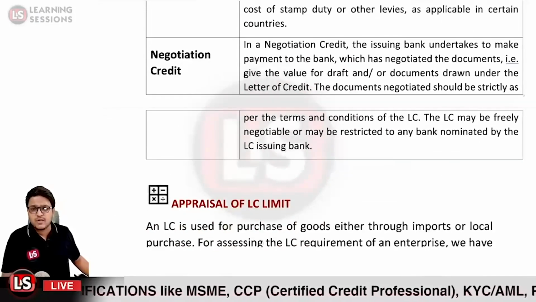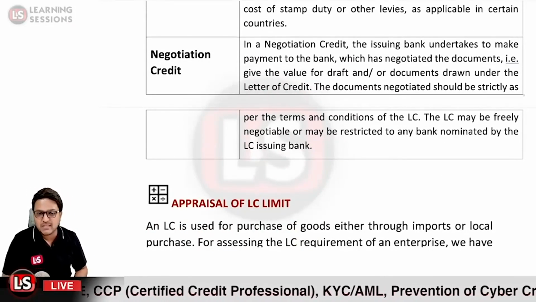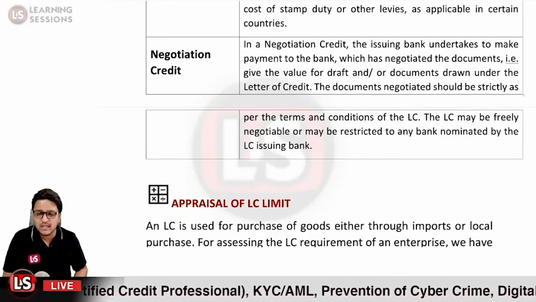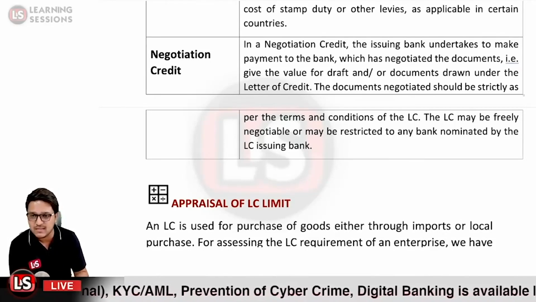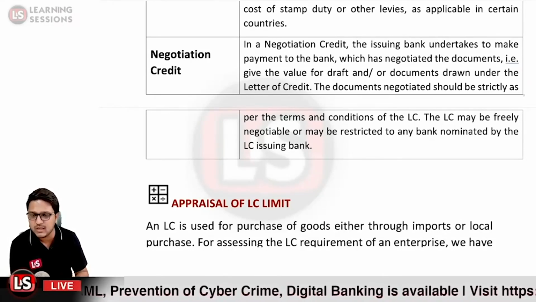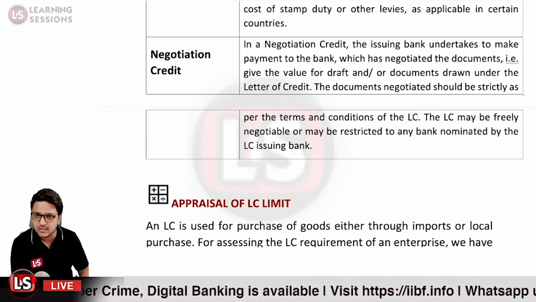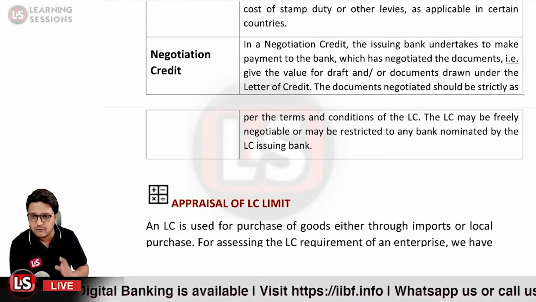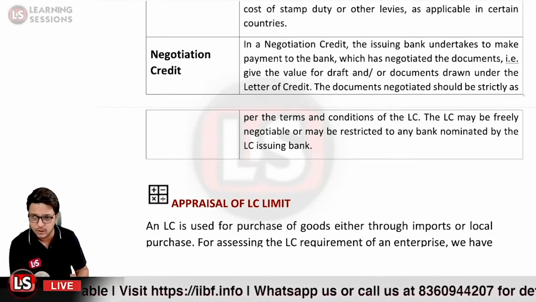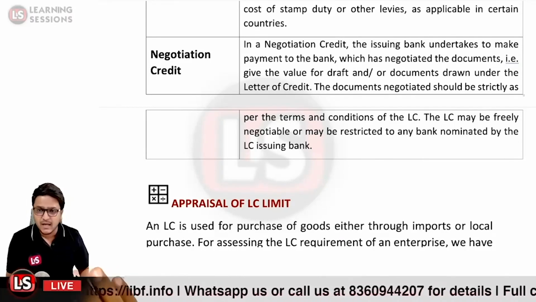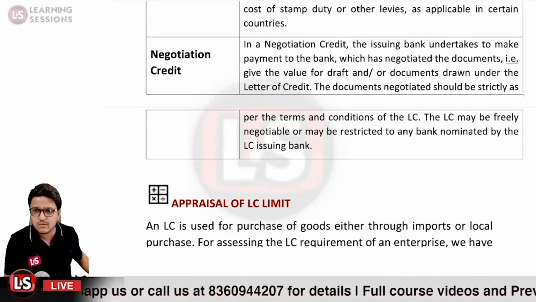Okay, after that it is related to the appraisal of the LC limit. I already told you that in most cases a letter of credit is opened in the form of an LC limit. Because when you're dealing in the international market, you are trading again and again with the vendors, and it would be very difficult to open a letter of credit each and every time. So a limit would be sanctioned for some particular vendor, let us say, and there we deal with the appraisal of the letter of credit. So there are different terms which we are going to learn.